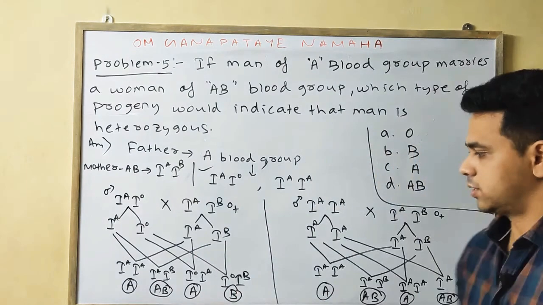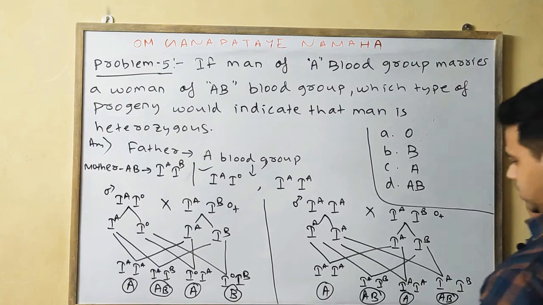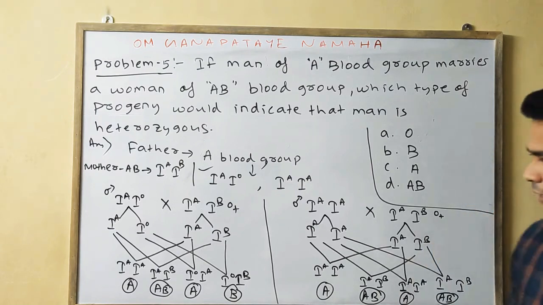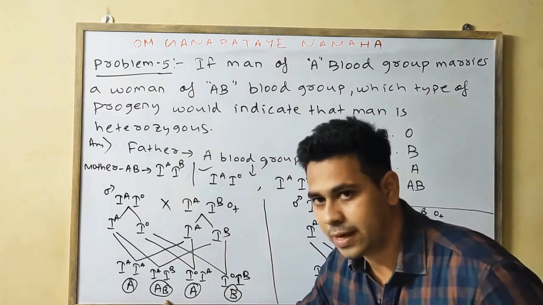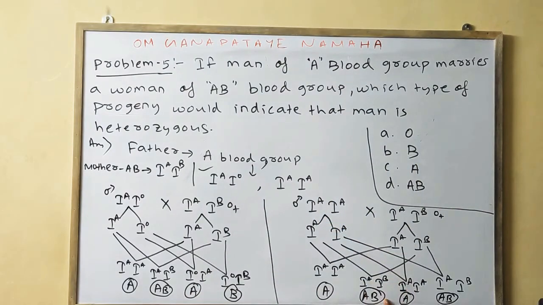So now come to the answers. Here we are finding A, here we are finding A. Here we are finding AB, here we are finding AB.